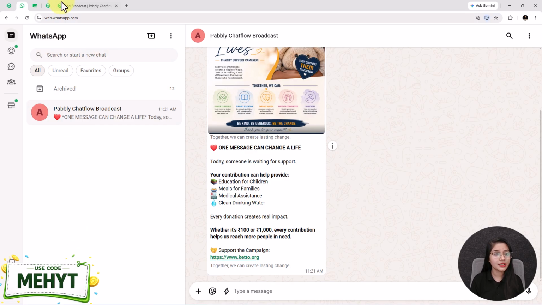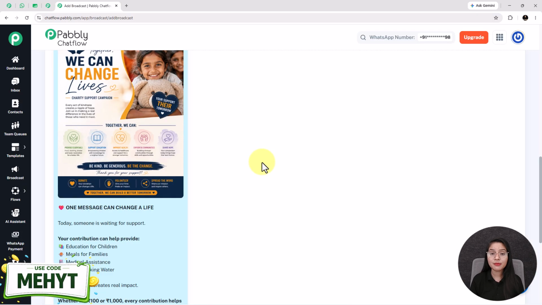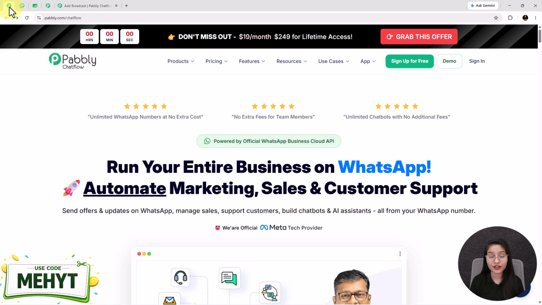But before we build the complete setup, let me quickly introduce you to the tool that makes everything possible, called Pabbly Chatflow. Pabbly Chatflow is a powerful WhatsApp engagement platform that helps businesses, NGOs, educational institutes, and many other industries communicate with their audience on WhatsApp at scale.